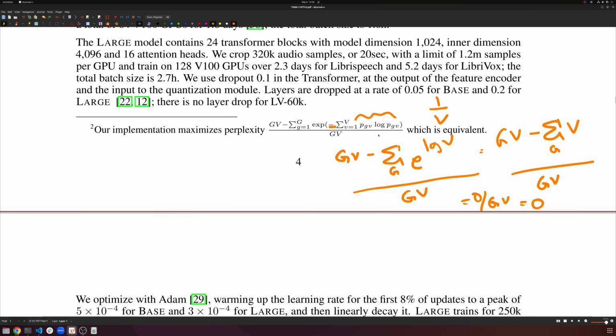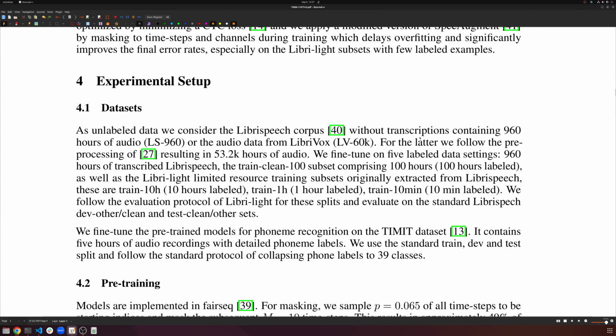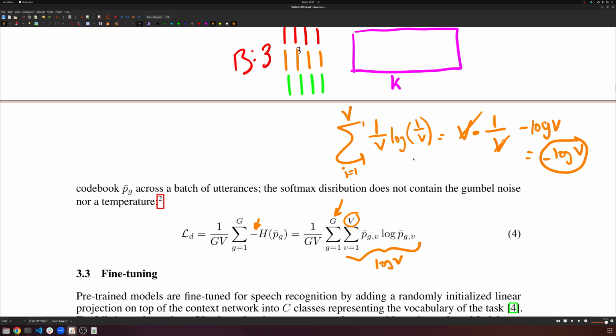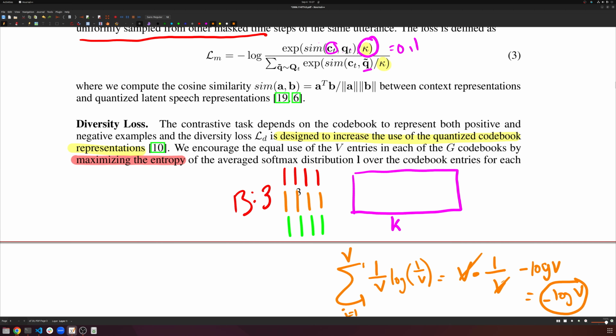So this is the actual implementation that we're going to be using, right? It's a little bit more stable because we essentially get rid of this log operation, right? But this is exactly the same thing. It's just two different ways of doing it, but they give the same result. And so that is our diversity loss. Again, the diversity loss just ensures that we're using a variety of the codes.